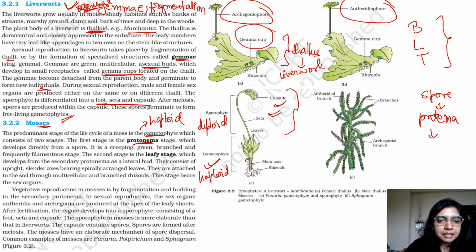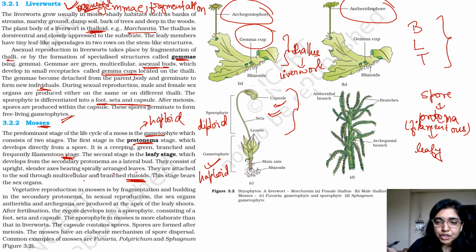It is a creeping, green, branched and frequently filamentous stage. The second stage is the leafy stage. Protonema is filamentous, I'll just write it over here for your ease. Then the leafy stage develops from the secondary protonema as a lateral bud. They consist of an upright slender axis bearing spirally arranged leaves. They are attached to the soil through multicellular branched rhizoids.